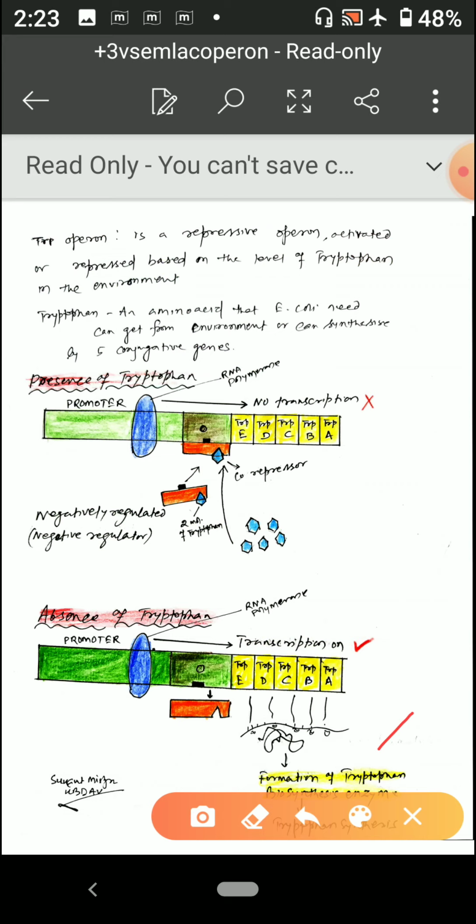So this is the basic difference, and these are very simple. The Lac operon is an inducer type, which means when lactose is there it will induce. The tryptophan operon is just the reverse. When tryptophan is there sufficiently, it will inhibit, but when there is no tryptophan, it can switch on the transcription process, because the repressor can no longer attach to the operator, and now the required amino acids will be formed, and ultimately the enzyme will be formed.